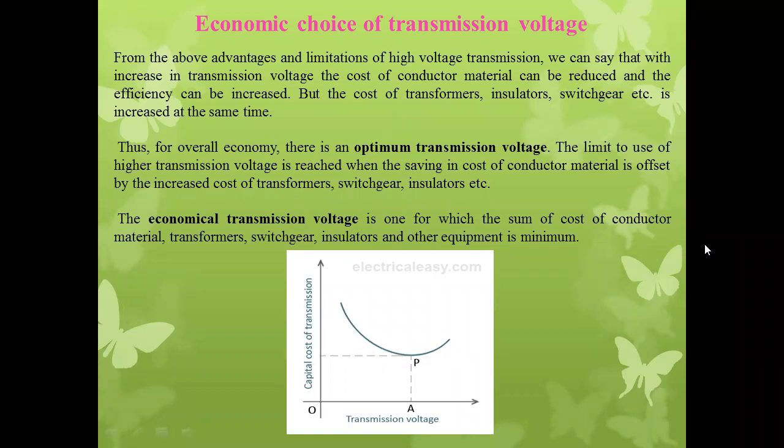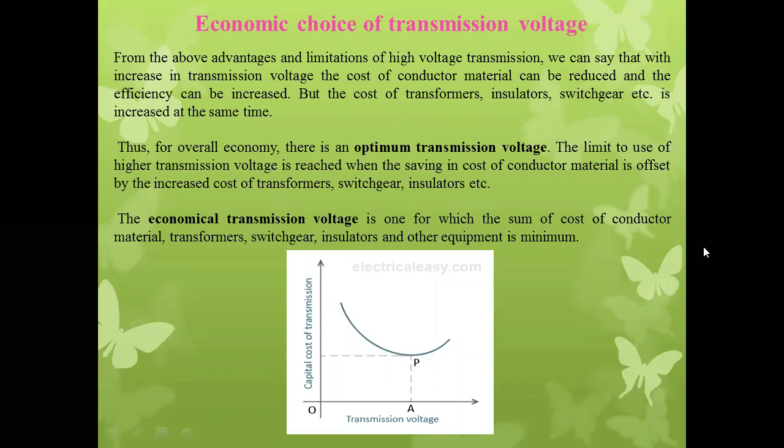So the economical transmission voltage is the voltage level at which the total conductor material cost, transformer cost, switchgear devices cost, insulator cost, and other equipment cost should be minimum, or within our budget. That particular voltage level we call the economical transmission voltage.